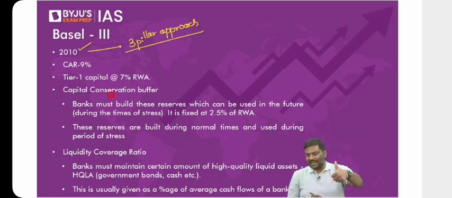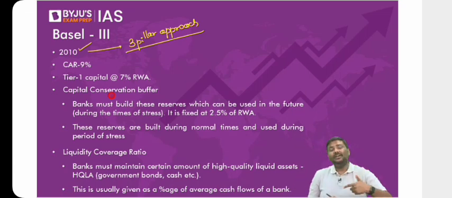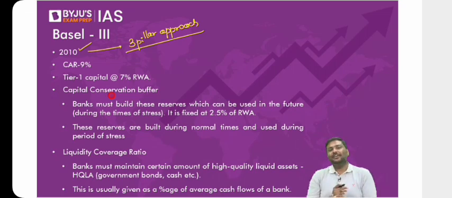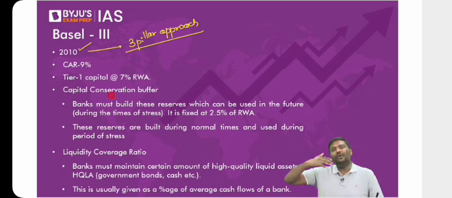One is capital adequacy ratio. Second one is market discipline. Third one is supervisory review. So what is market discipline? It simply means keep on reporting the data to RBI. I have kept on telling you this. Many of you keep on wondering, how does RBI know what a bank is doing? How does RBI know? Because you will have to keep on reporting the data to Reserve Bank of India.